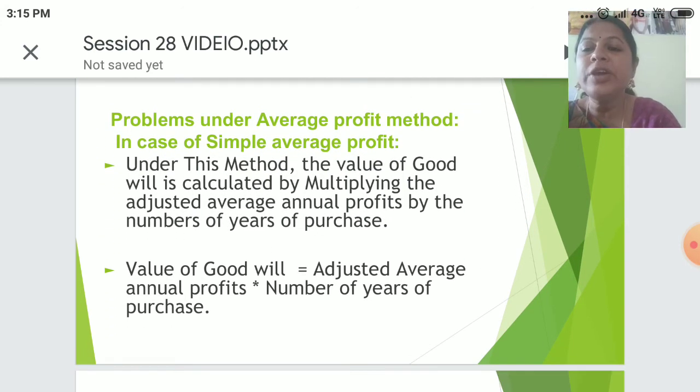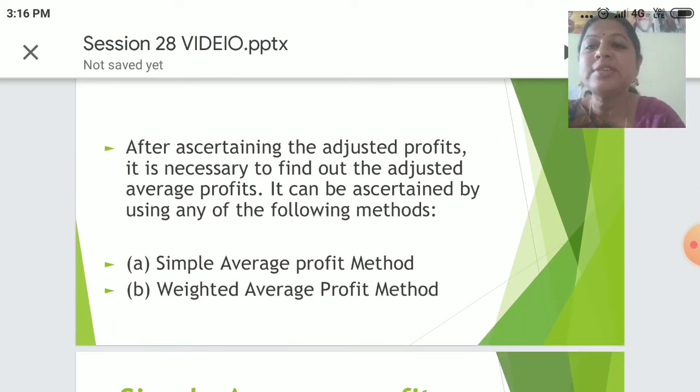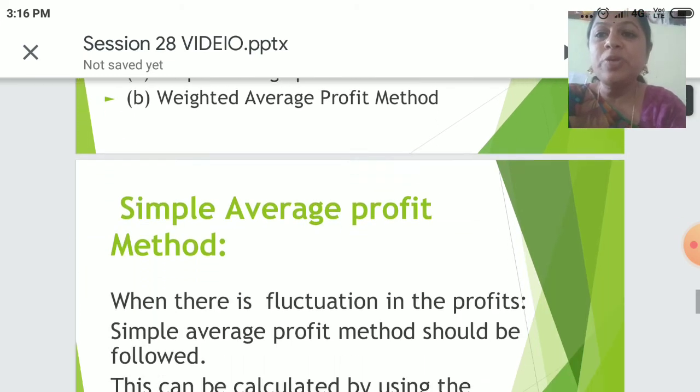Problems. The way of problem solving under average profit method in case of simple average profits will be methodically: the value of goodwill is calculated by multiplying the adjusted average annual profits by the number of years of purchase. Value of goodwill equals adjusted average annual profits into number of years of purchase. After ascertaining the adjusted profits, it is necessary to find out the adjusted average profits, which can be ascertained under two methods: simple average profit method and weighted average profit method.